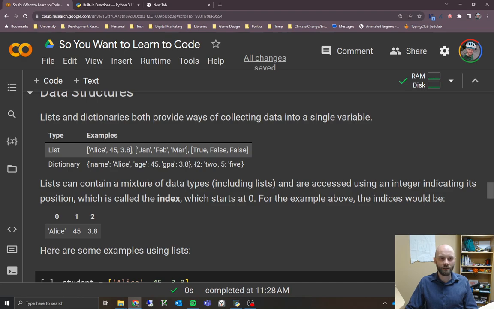Here's an example of things that are like 3 strings, right? So the first 3 months of the year, or like 3 different booleans. But as you can tell, it's not structured really, right?